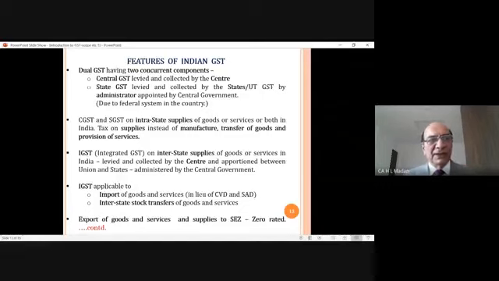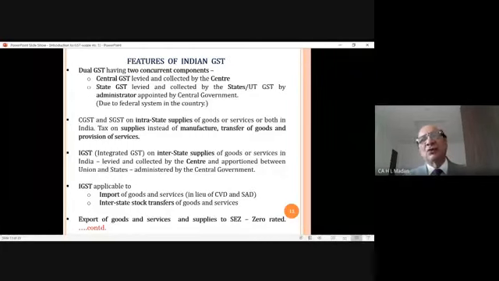So now this 150 rupees that the supplier has collected from you, he has to deposit with the government. When he deposits with the government, he will fill in CGST 75 rupees and SGST or Odisha GST 75 rupees.